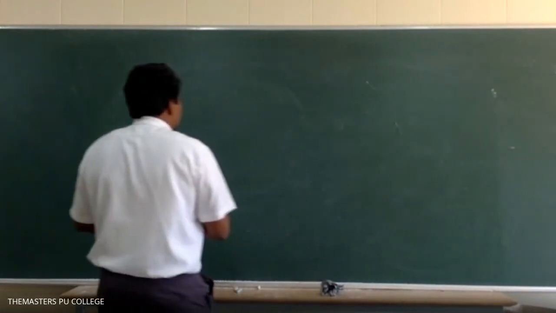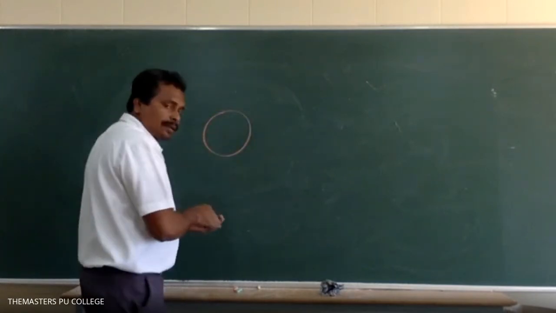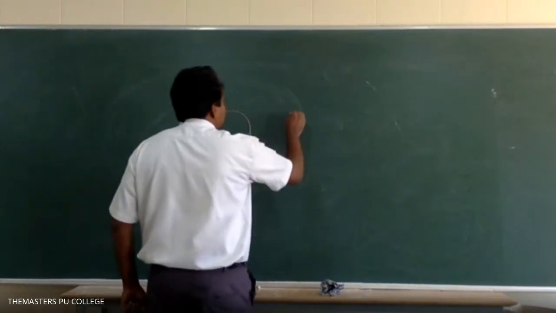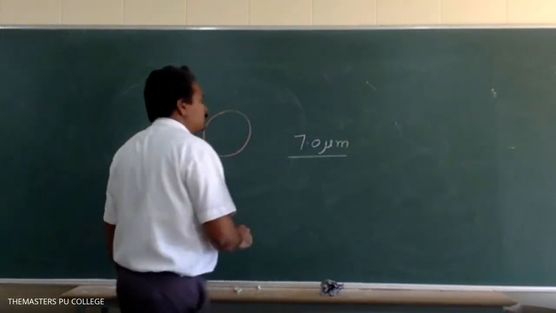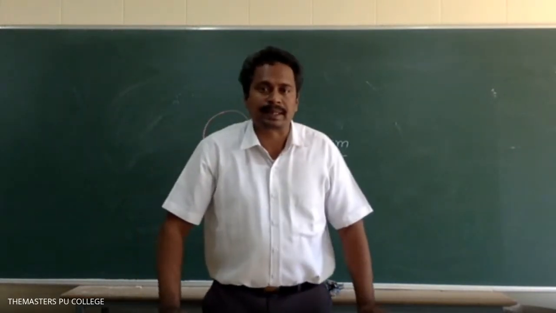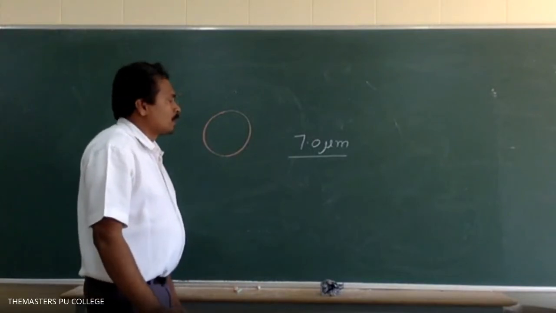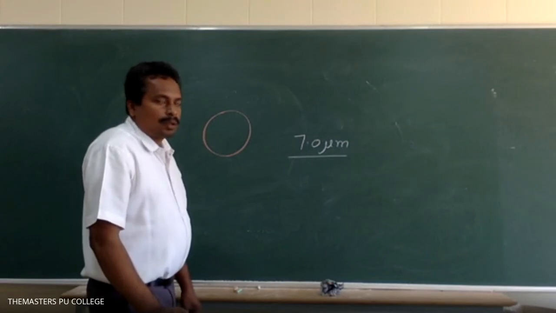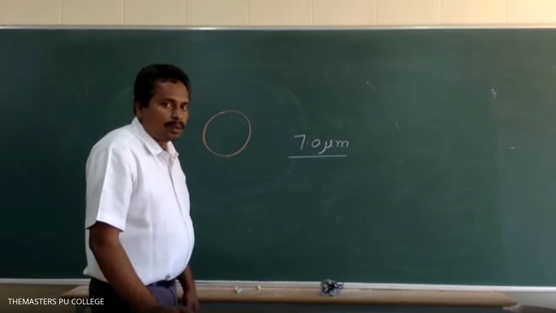The diameter of the red blood cells is 7 micrometer. Write it down and highlight. Have you written this? Sir, is the ostrich egg cell 7 micron?